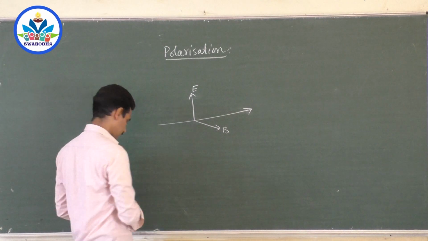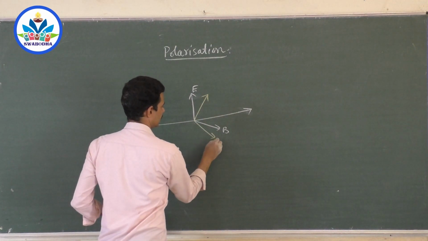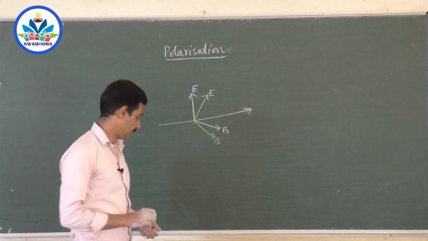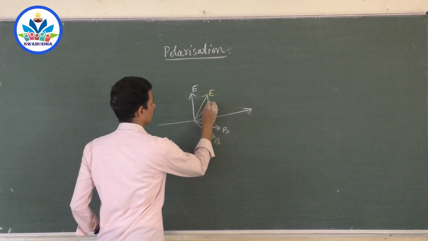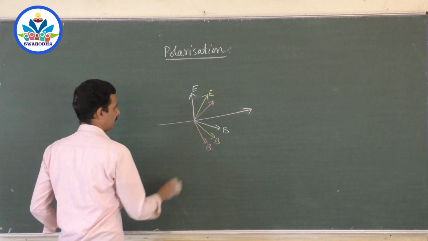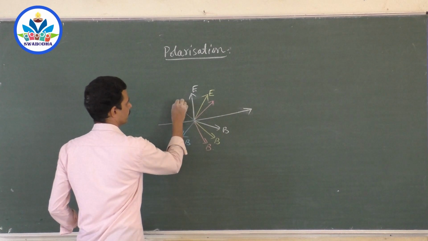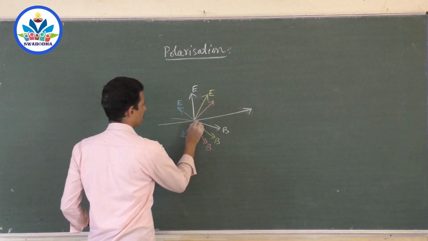Don't you get electric field and magnetic field in this direction, electric field here and magnetic field here? Don't you get a new type of electric and magnetic field in these directions, this electric field with the corresponding magnetic field perpendicular? Don't you get electric and magnetic field in this direction and in this direction, sir? Possible. Electric and magnetic fields will be found in all directions.